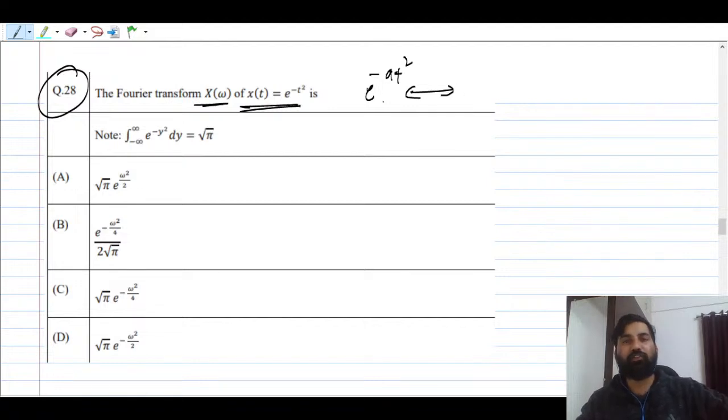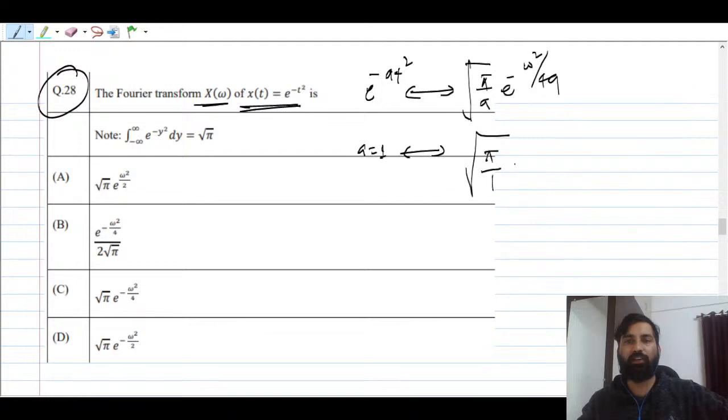You should know this relation: the Fourier transform of e raised to power minus a t square is nothing but root of pi by a, e raised to power minus omega square by 4a. Since they have given a equal to 1, you just put it here. So it will be nothing but root pi by 1, e raised to power minus omega square by 4. Simple. What is the answer for this question, guys? Root pi e raised to power minus omega square by 4, right?